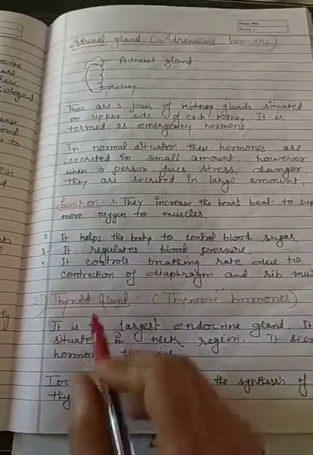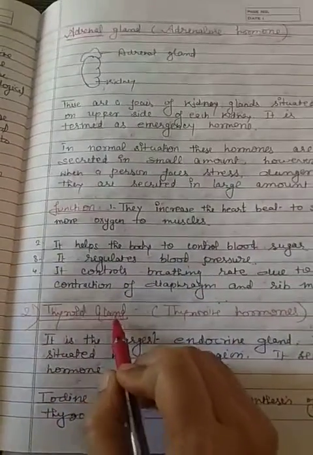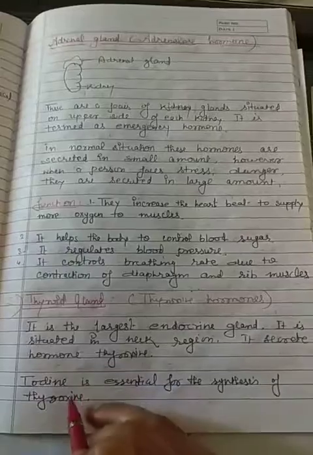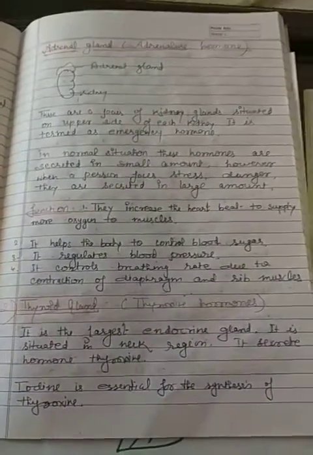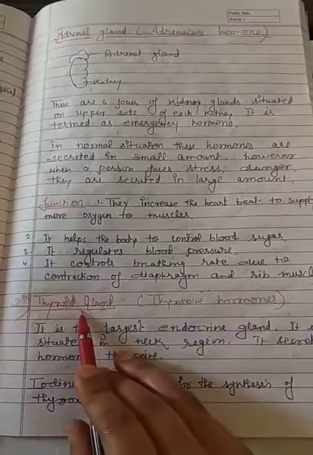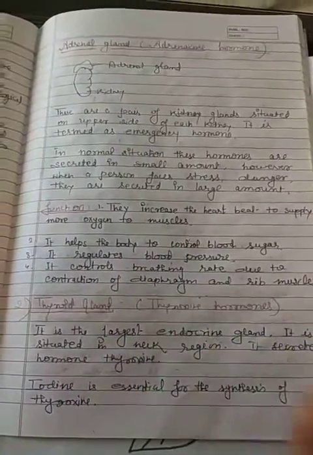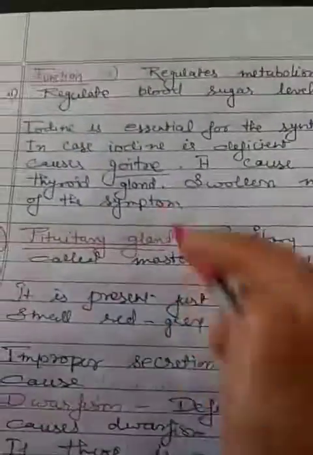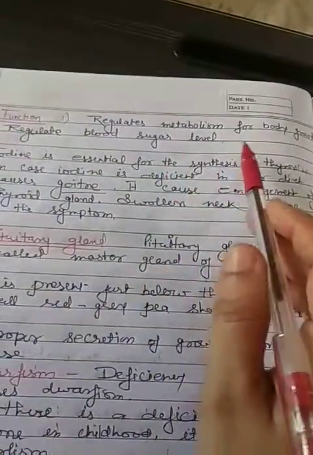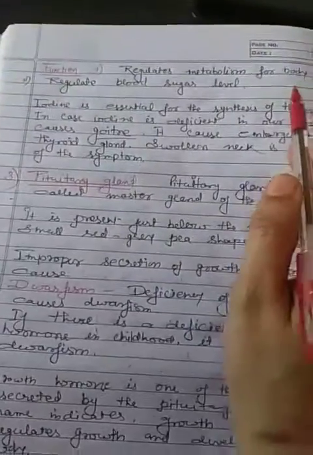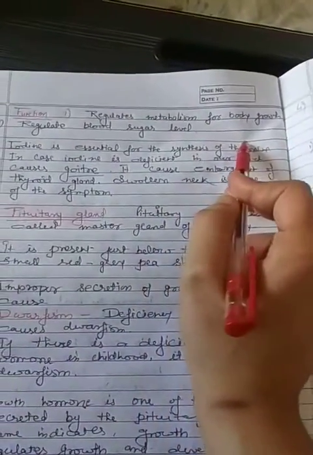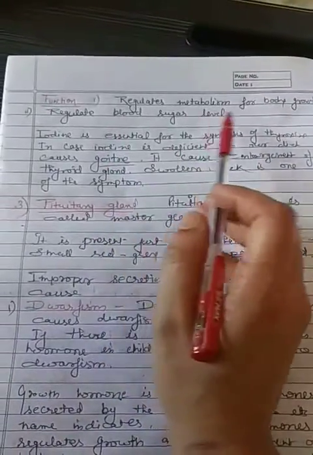The iodine stimulates the thyroid gland, which secretes the thyroxine hormones. But in the absence of iodine, when we take a lack of iodine, our thyroid gland does not properly stimulate the thyroxine hormones. Now, what are the functions? Thyroxine hormones regulate metabolism for the body, for body growth. Okay, regulate blood sugar level.